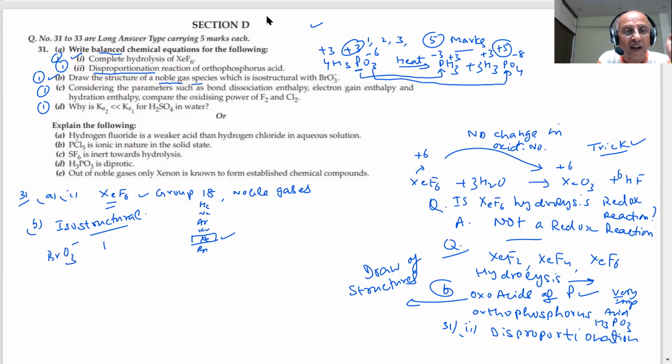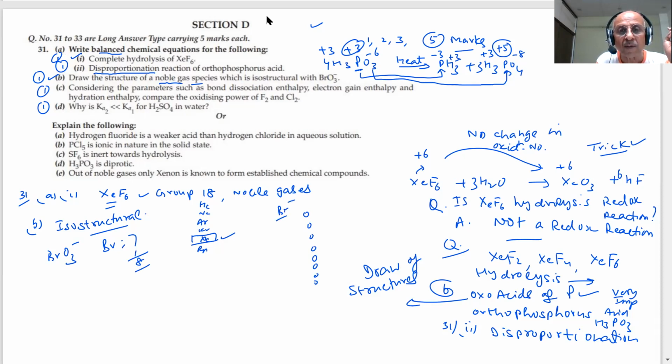What is Br? It has 7 electrons in the outermost shell, and 1 extra gained means 8. And this is forming 3 bonds, student, 3 bonds with oxygen. How do we say that? 1, 2, 3, 4, 5, 6. 1, 2, 3, 4, 5, 6, 7, 8.